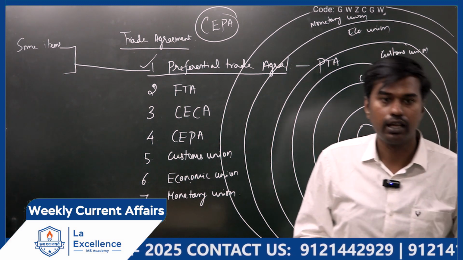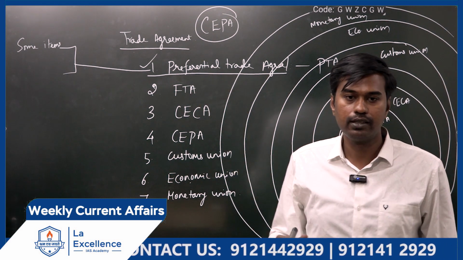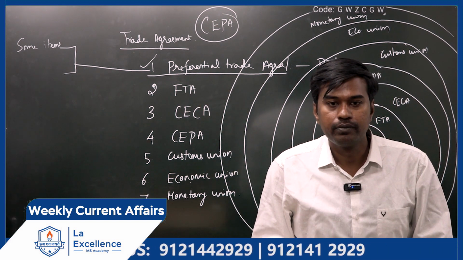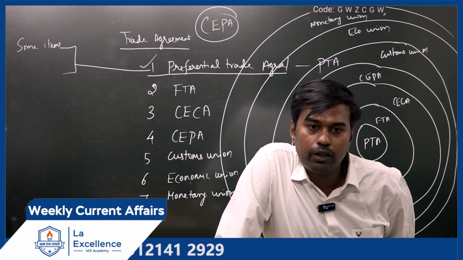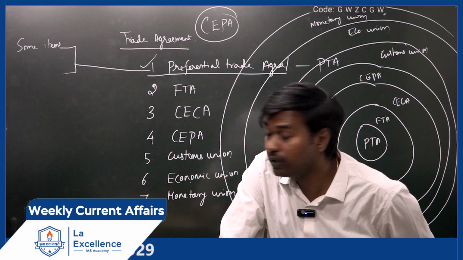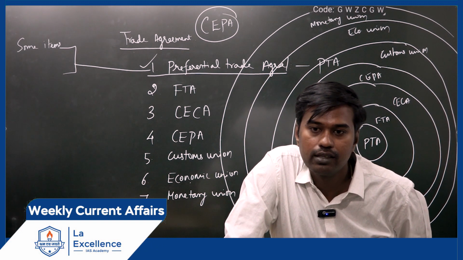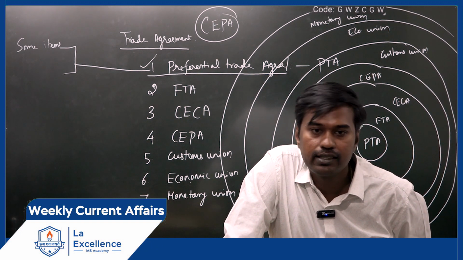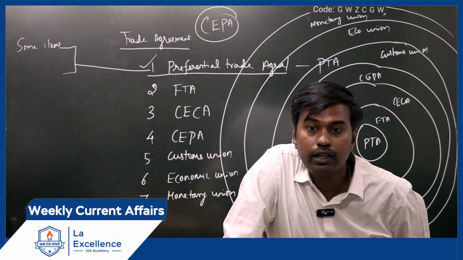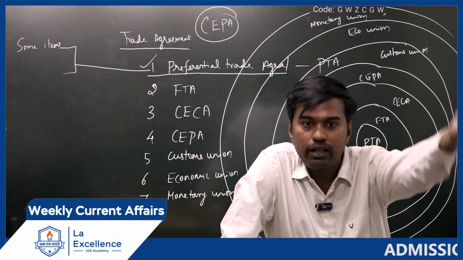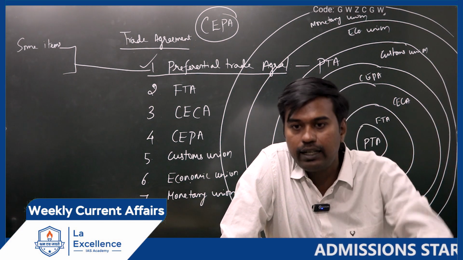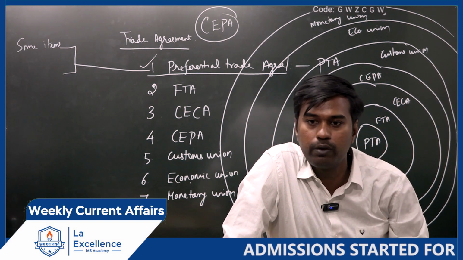Let's take Iran or UAE. For example, you are exporting basmati rice to UAE. We can tell them, put only on this basmati rice a very low import tax. When India is exporting to UAE, while entering their country, they should not charge more import tax on us.